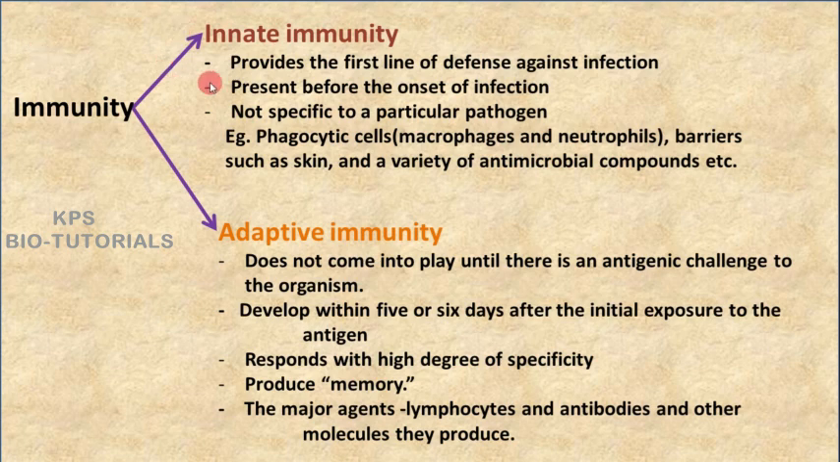This innate immunity, or the mechanism, will be there in our body even before encountering a foreign particle. And it will be non-specific to a particular pathogen. This innate immunity is not specific to a particular pathogen. It is a generalized mechanism to prevent any type of pathogens.